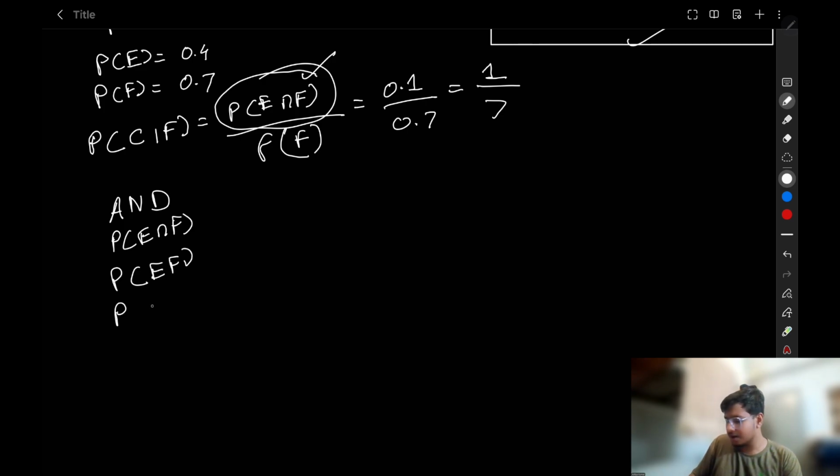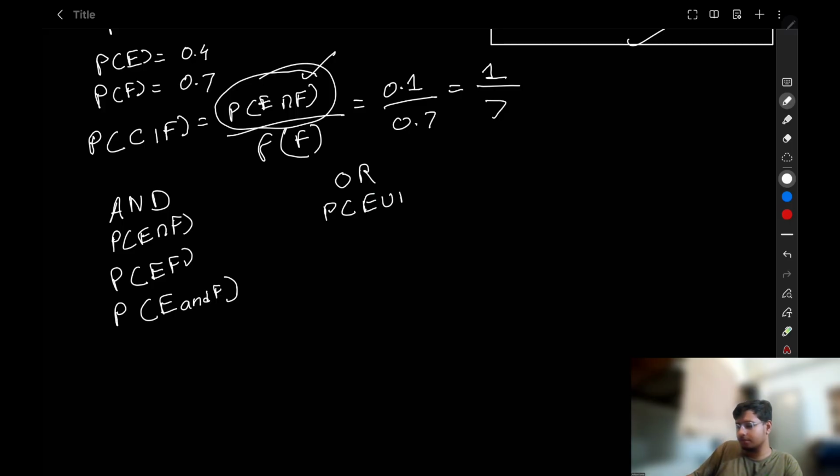And it can also be written as E and F. Now let's see some notations of OR. You can also write OR as E union F. You can also write OR as E or F. I'm not able to recall more notations, but these notations are commonly used.